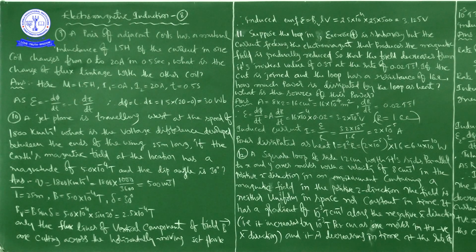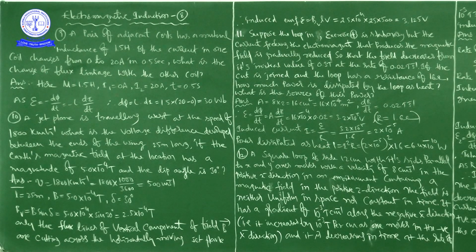The field is neither uniform in space nor constant in time. He is talking about the nature of the field, so this point is important for us while calculating the problem.